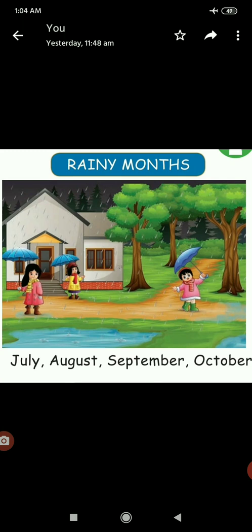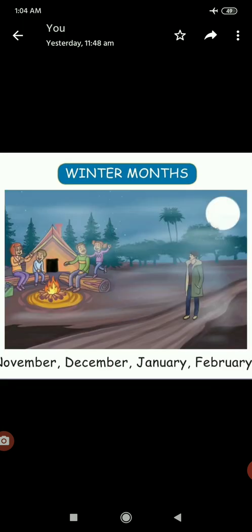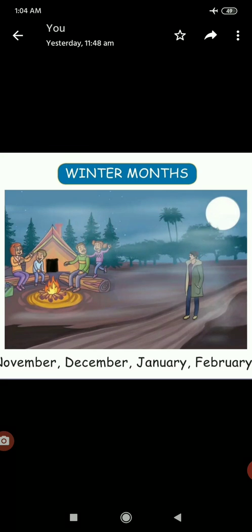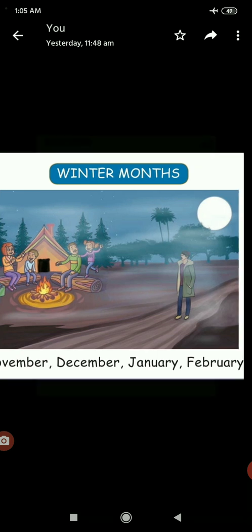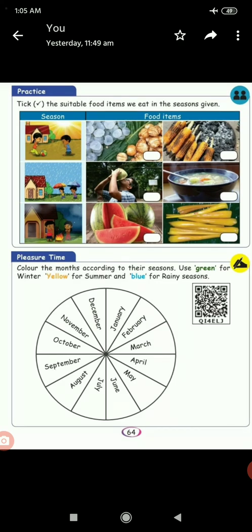And last is the winter season, in the months of November, December, January, February. These months are called winter months. Children, we have learnt about the seasons. Now you can choose which food is suitable for the season.